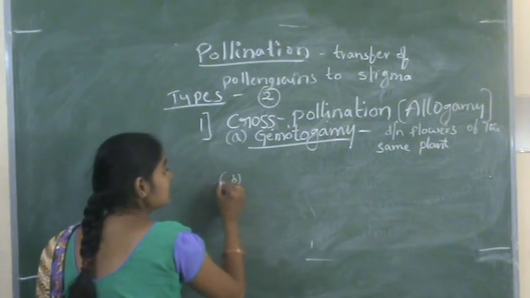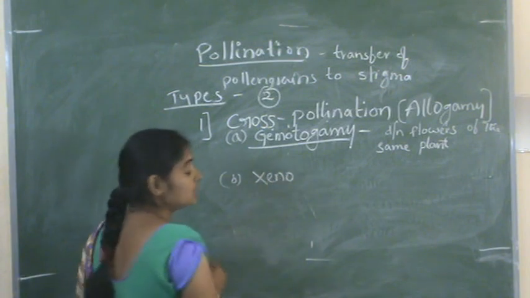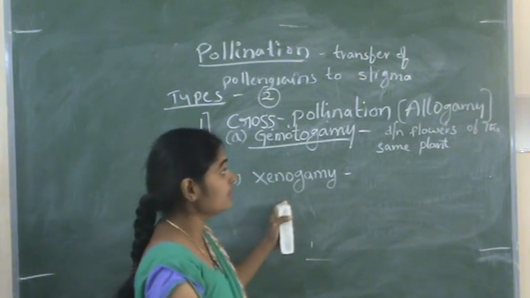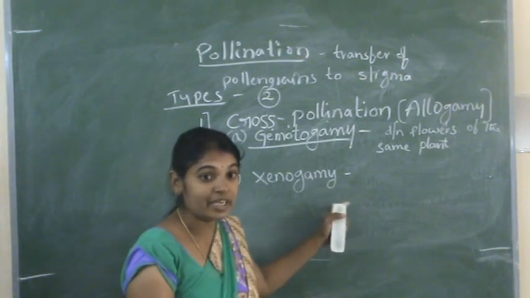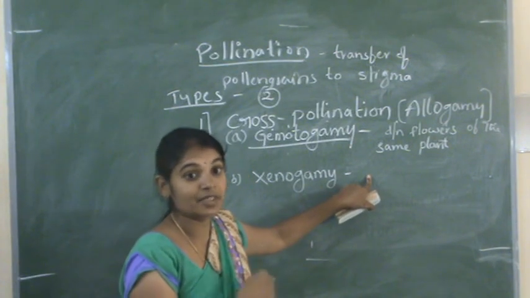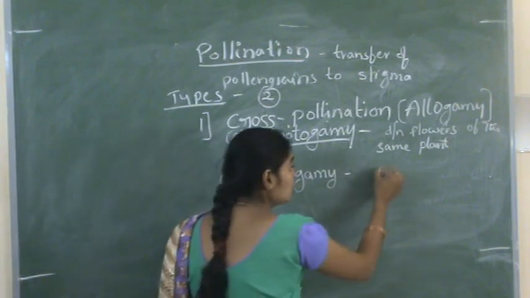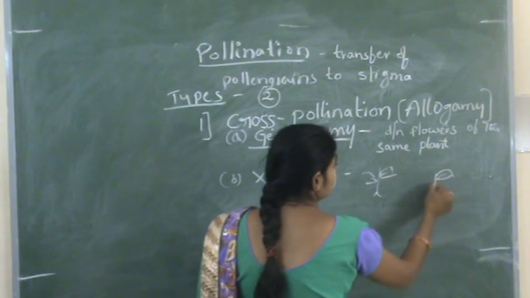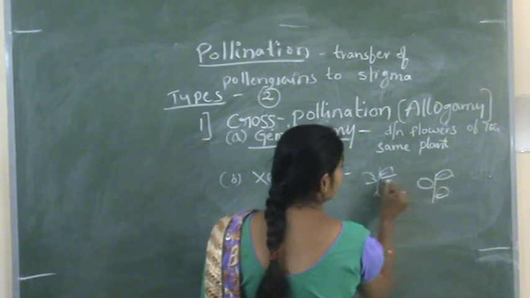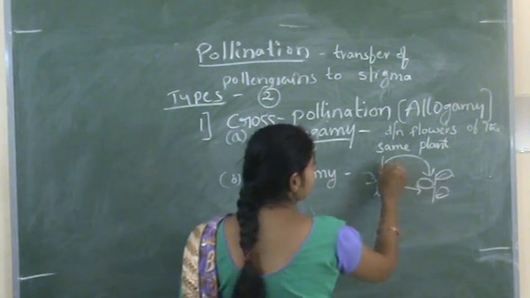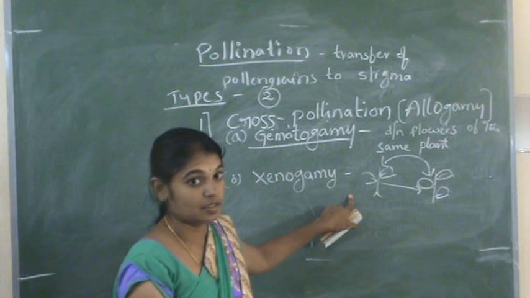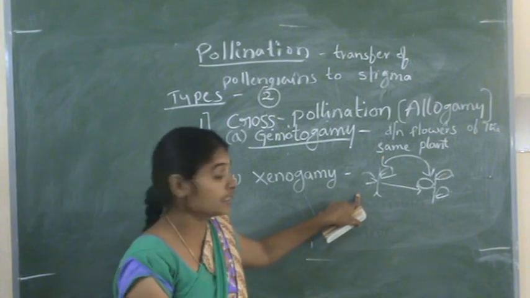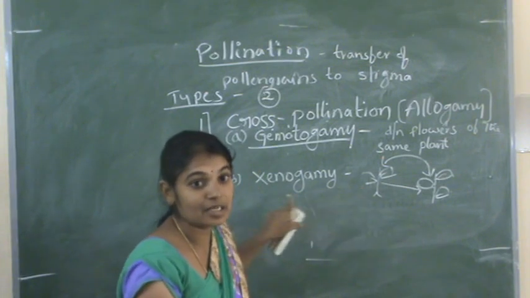And the second type is xenogamy. This is pollination between two different flowers of two different plants. So here there are two plants, and between these two plants the pollination occurs. It is not the same plant; genetically or ecologically it is a different plant. So this type of pollination is called xenogamy.